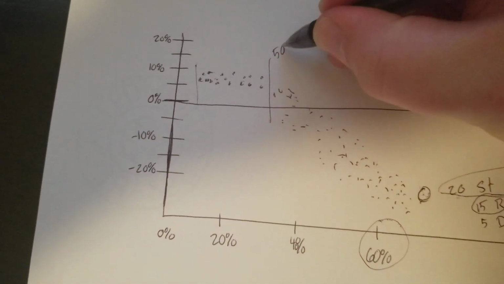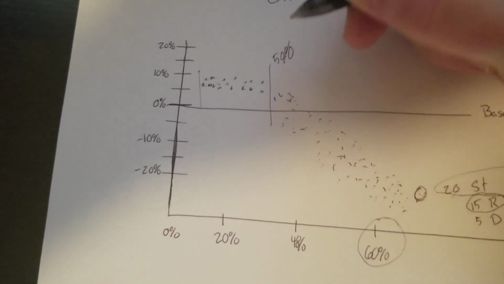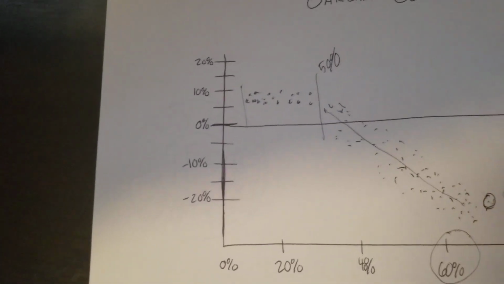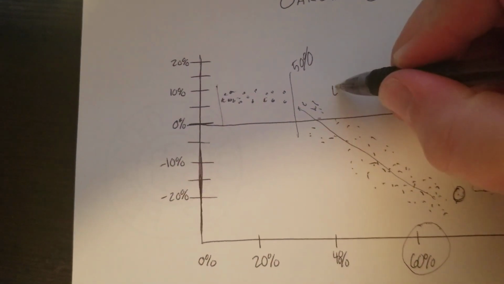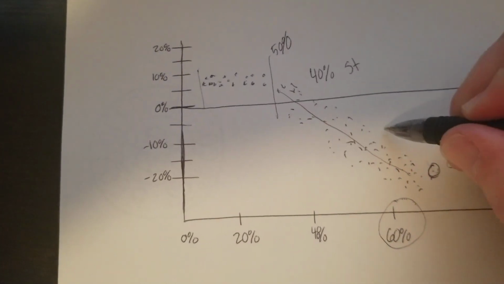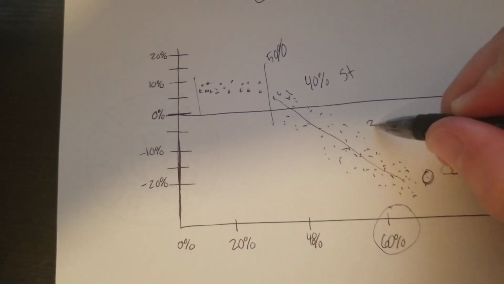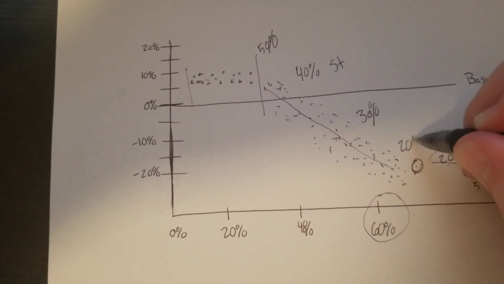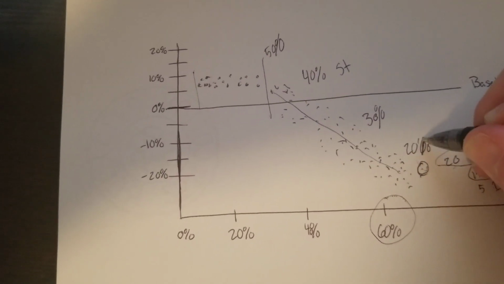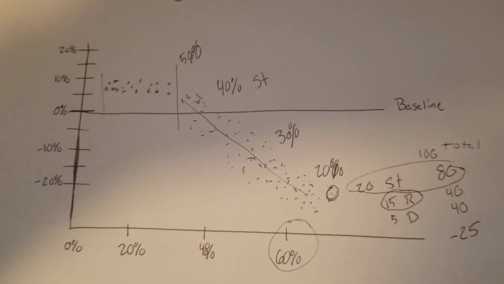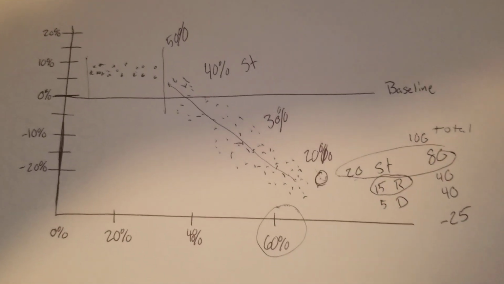This was probably about 50-50%. And as this line goes down, it started getting less and less. So this is only 40% straight ticket. This might be 30% here, straight ticket. This might be 20% straight ticket. The thing is, we don't know what the data is because we weren't given it.